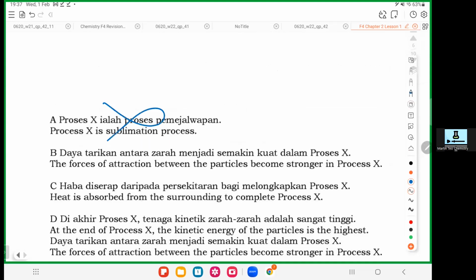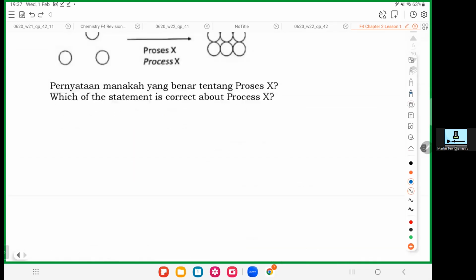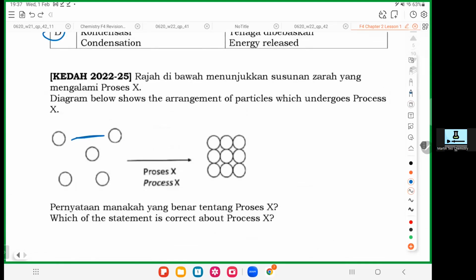No, sublimation is the other way around, terbalik, solid to gas. So wrong. So the force becomes stronger. How do you know the force becomes stronger or not? You draw lah. So you see, initially this one is far apart, no glue. No glue means weak force. So sticking together, many glue together, sticking together, strong force.